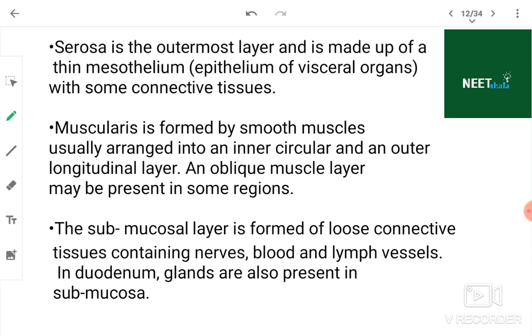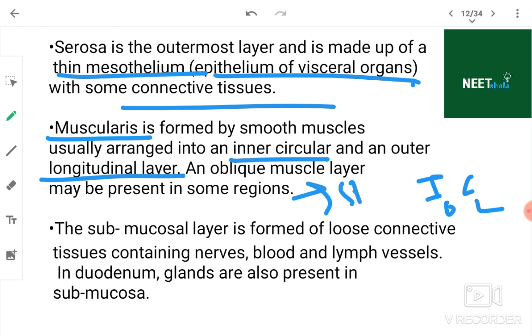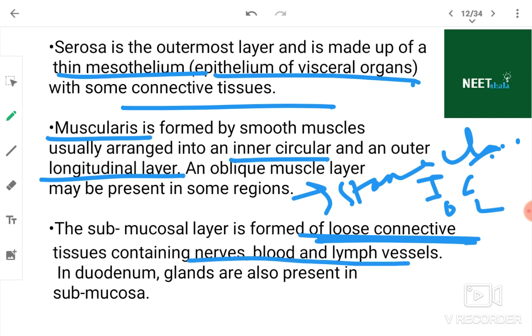Serosa is the outermost layer of the gut, and it is made up of thin mesothelium. Mesothelium means the epithelium of visceral organs, and it also has some connective tissue. Now look here, the muscularis will have two layers, inner circular and outer longitudinal. An oblique layer may be present in some regions like the stomach. The submucosal layer is formed of loose connective tissue containing nerves, blood and lymph. In the duodenum, glands are also present in the submucosa. Which gland? Brunner's gland.